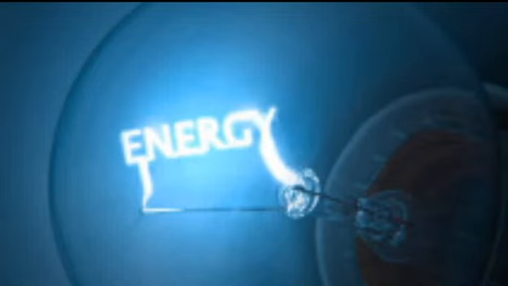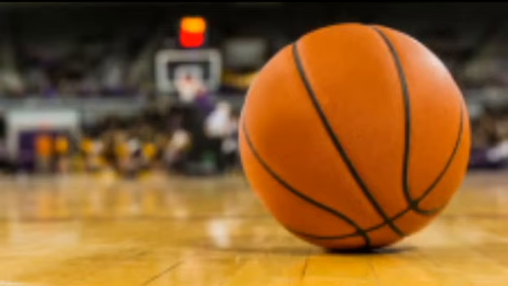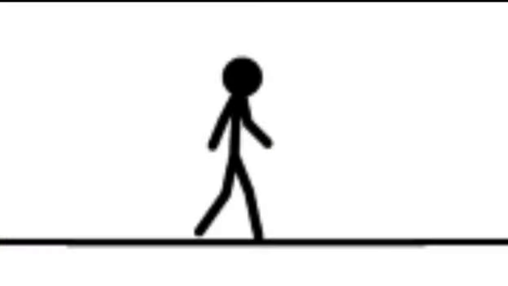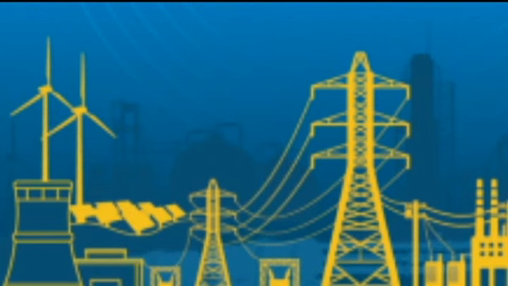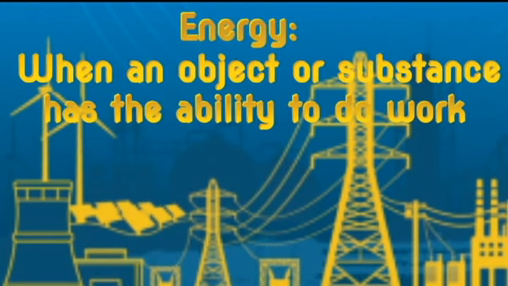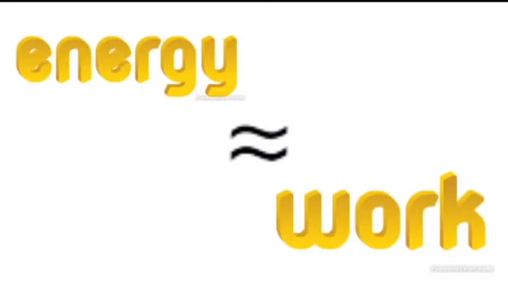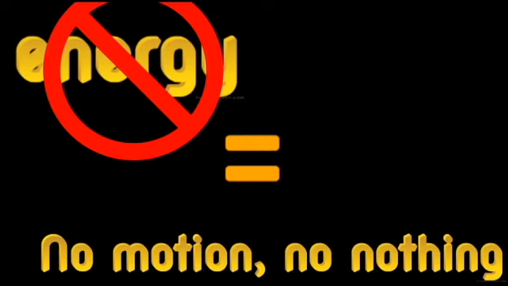We use energy every day, playing baseball, basketball, and many other sports, walking, cooking, and basically everything we do and everything around us. So, what is this energy? It is when an object or substance has the ability to do work. Energy and work are very similar. If something has energy, you can do work. So, if there was no energy, nothing would happen, nothing would work.